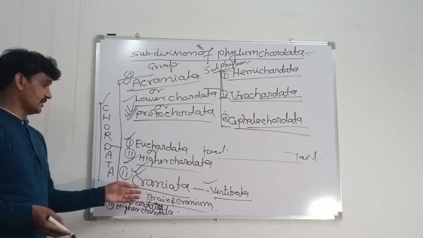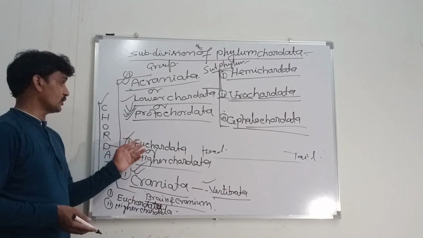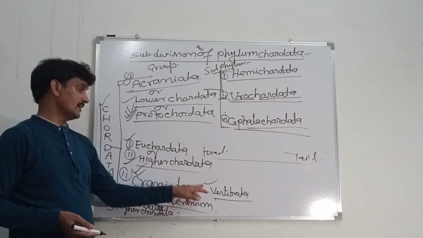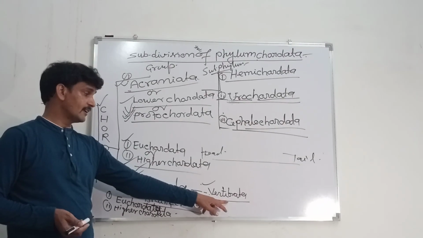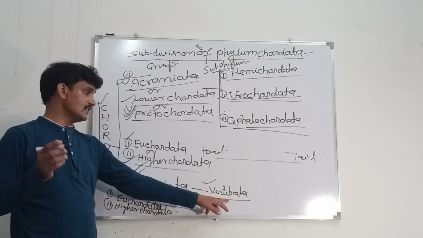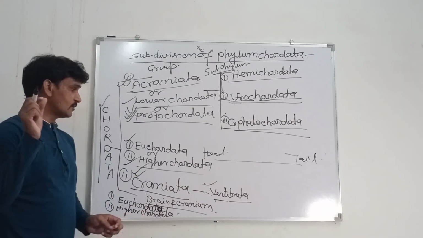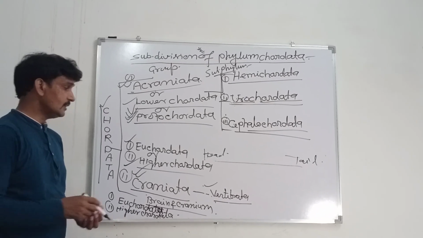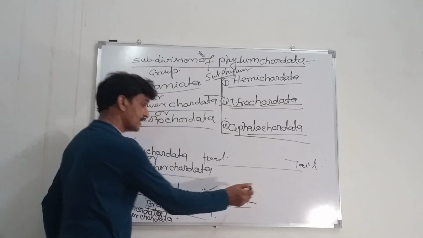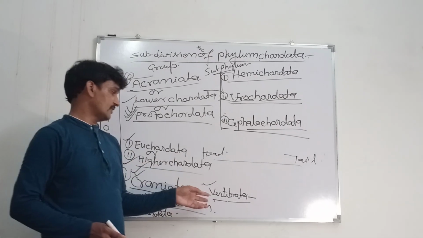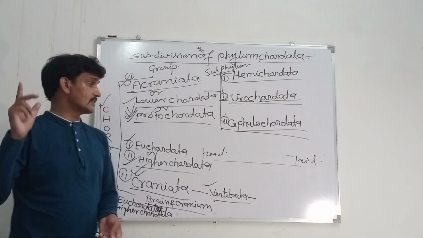So Craniata, or Euchordata, or higher chordata, includes the last subphylum, Vertebrata, which contains the backbone. This last subphylum of phylum Chordata is divided into two divisions.